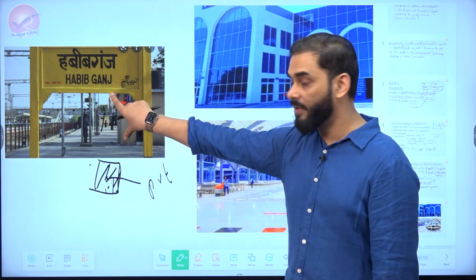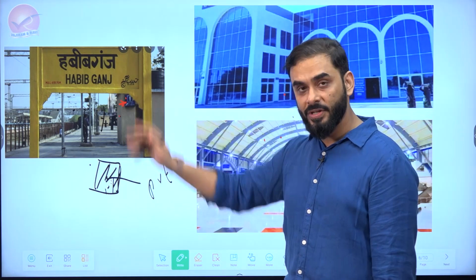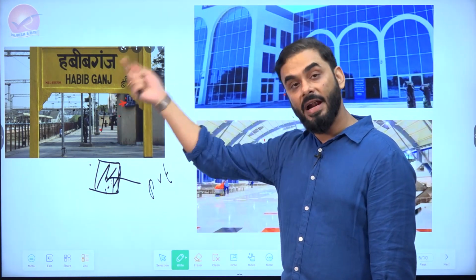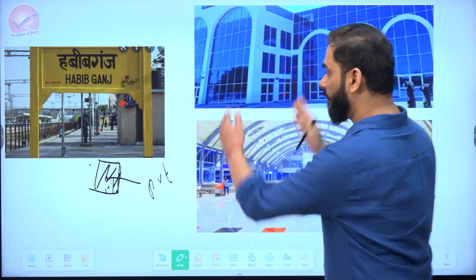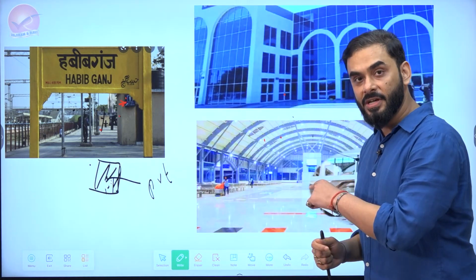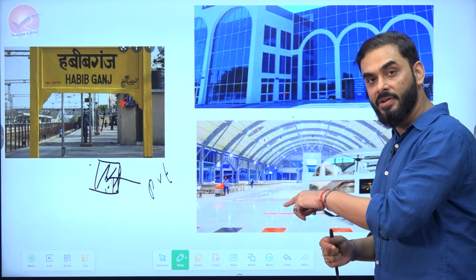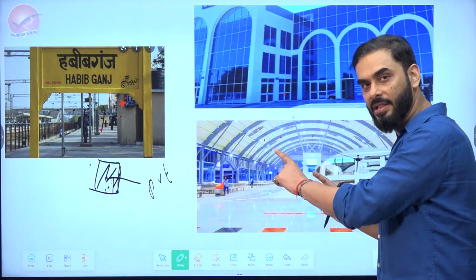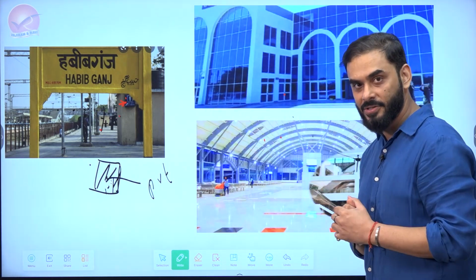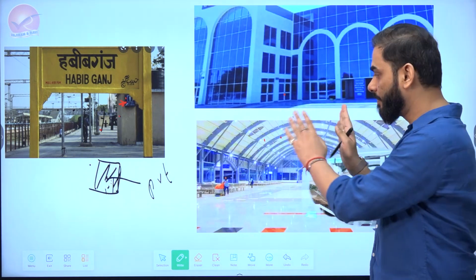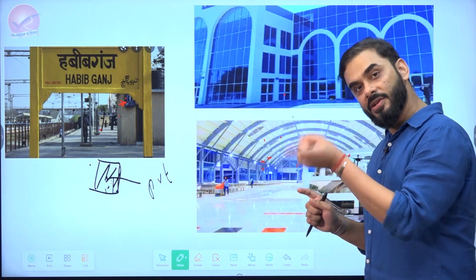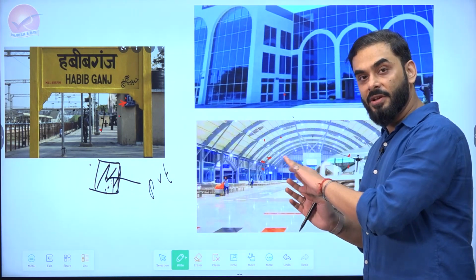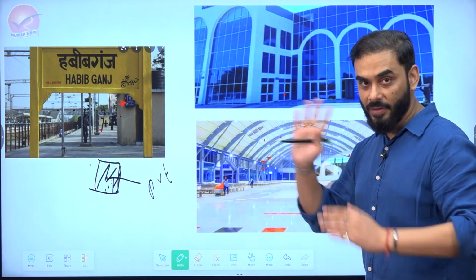Look here please, Government of India takes this railway station, we will remove this, we will give this piece of land to private sector for 30 to 45 years. The private sector will have to build this, the private sector will have to finance this, and the private sector will have to operate and maintain this for next 30 to 45 years. And after 30 to 45 years, the private sector will return this facility to Government of India. So the owner is the Government of India, the private sector is only the caretaker for 30 to 45 years.